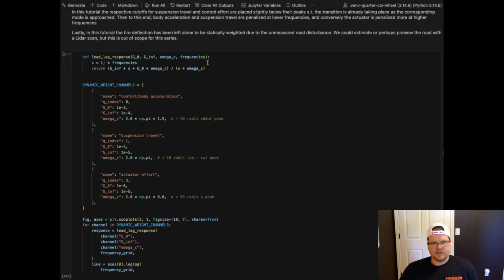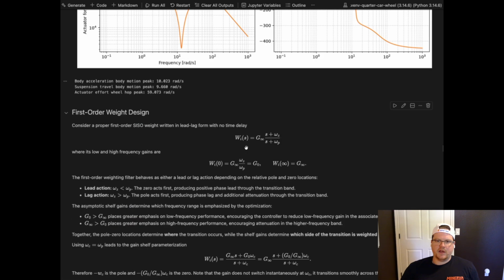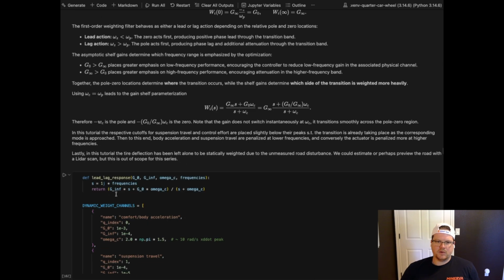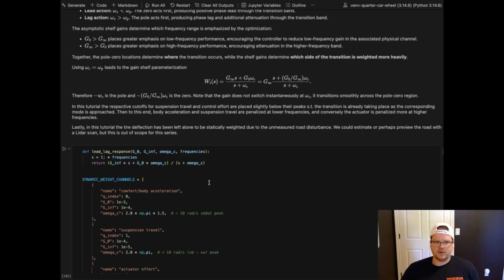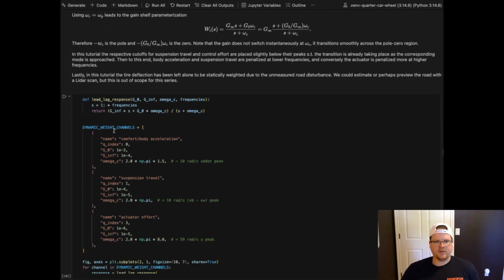And so this is similar, though obviously not the same as the channel frequency response, but this is the lead lag response now with that model WI of S here. This is just a little function utility doing that math. And then these are the weights for the low frequency to the high frequency, G naught to G infinity. The Q index is just aligned with how Q is set up initially.